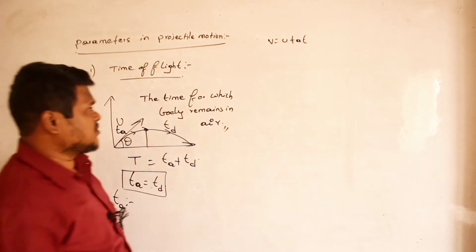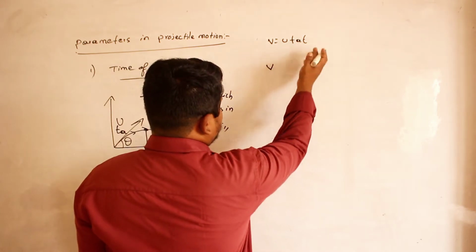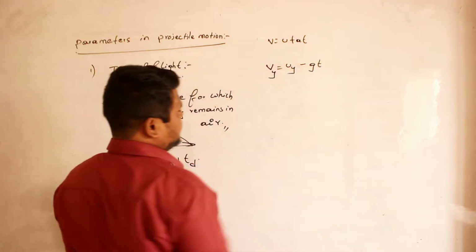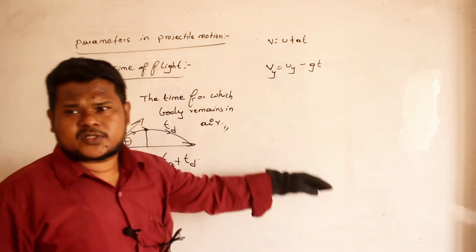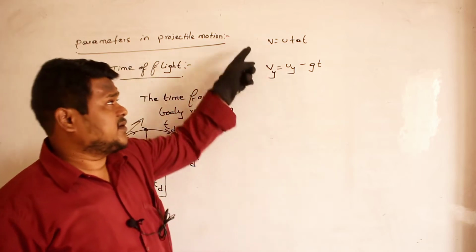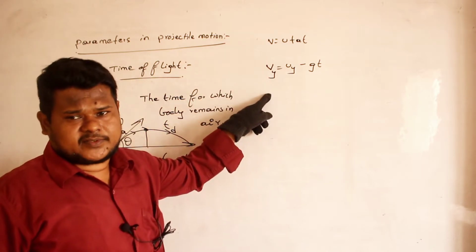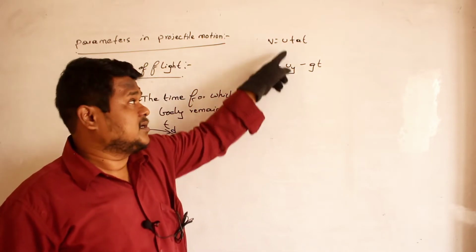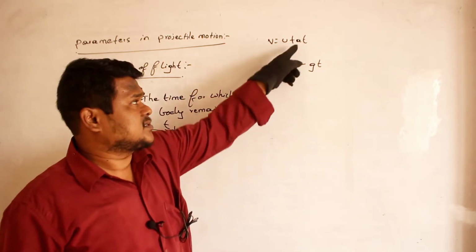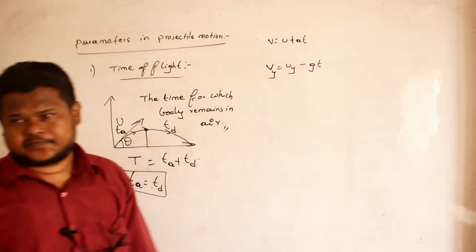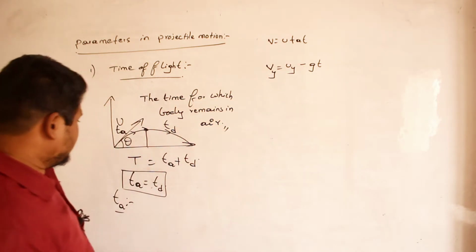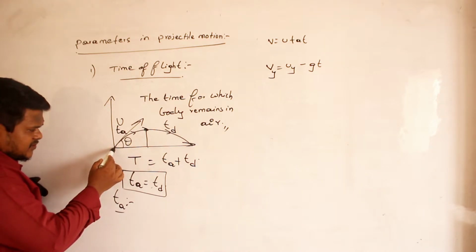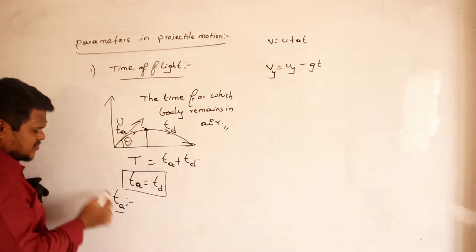Because in time of ascent only, Vy, how can I write this equation? I can write Vy is equal to uy minus gt. I can write it like this, no? Because this is motion only along the y-axis. Vy, final velocity along the y-axis. Uy, initial velocity along the y-axis. Minus g, and time is time only. Clear, Nama? Okay. Now what is meant by time of ascent? Time of ascent means the time taken by the body to travel from ground to maximum height. That is called time of ascent, Nama?